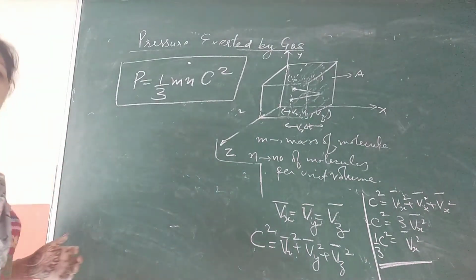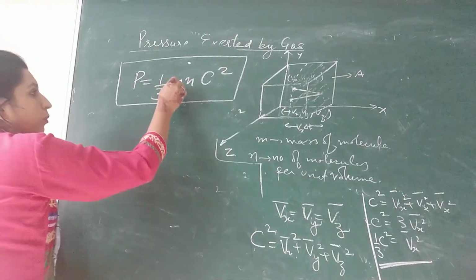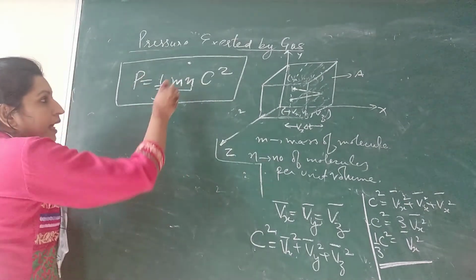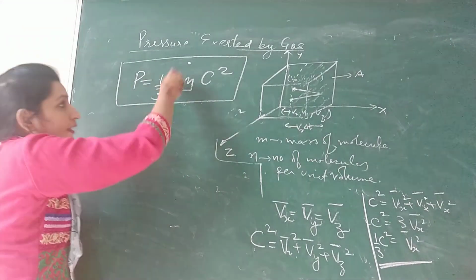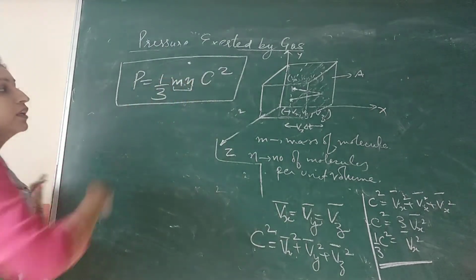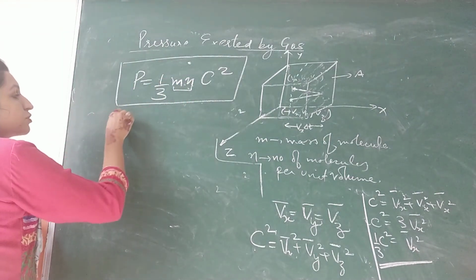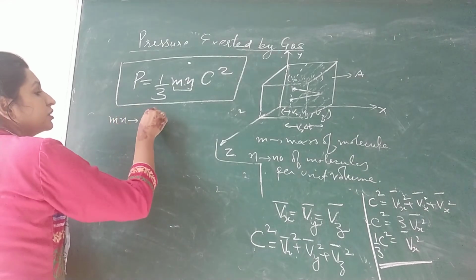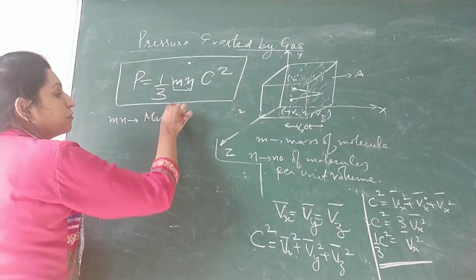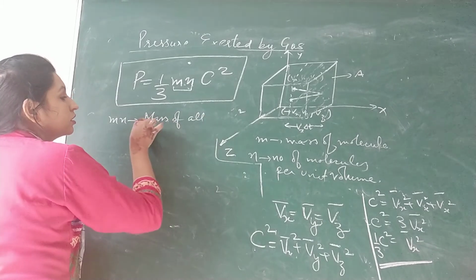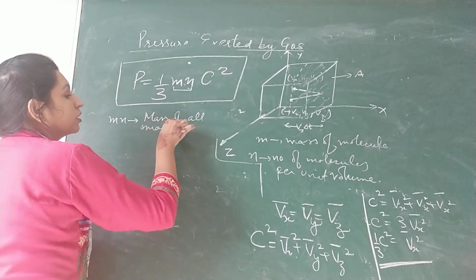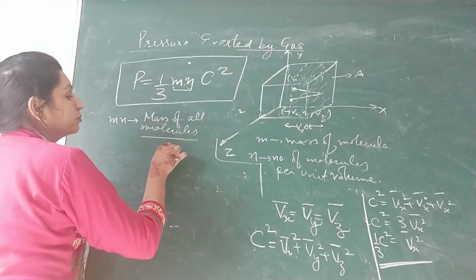Also, what is this m into n? m is the mass of a single molecule, and n is the number of molecules per unit volume. So m n is actually the mass of all molecules divided by volume, which is the mass of the gas divided by volume.